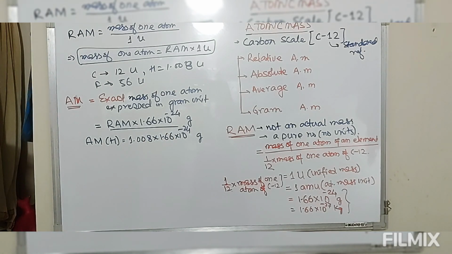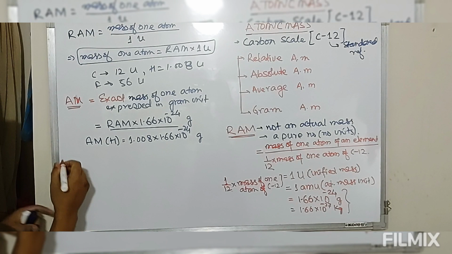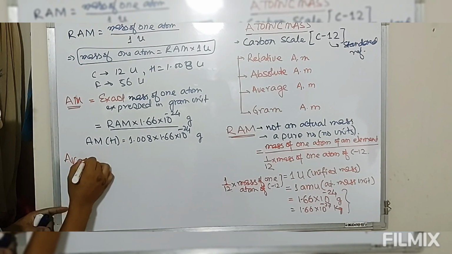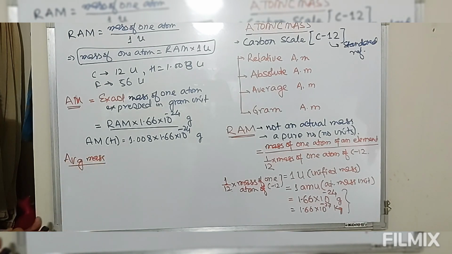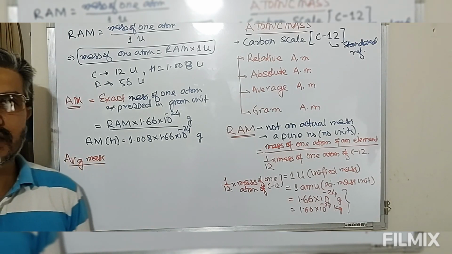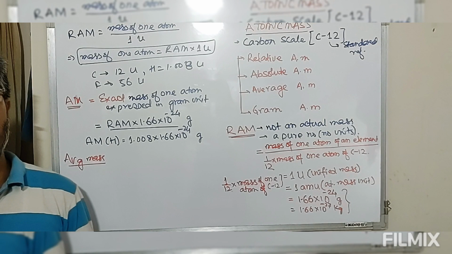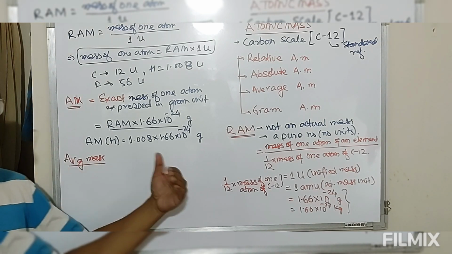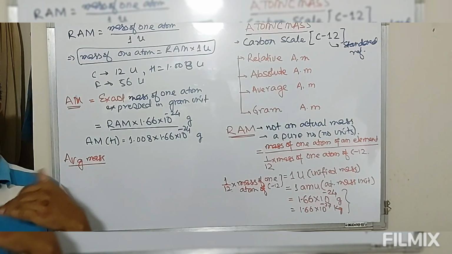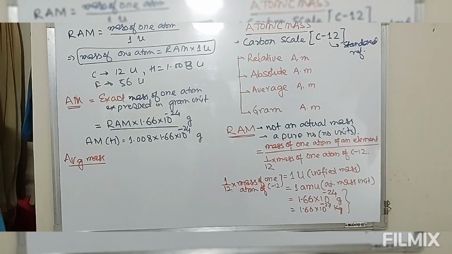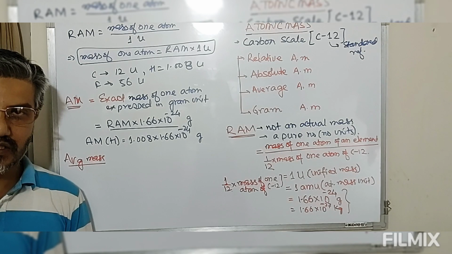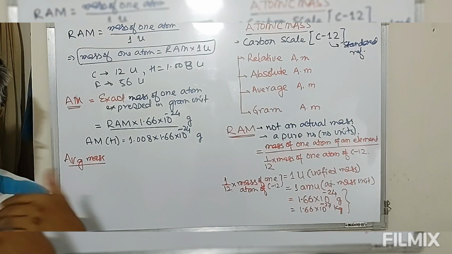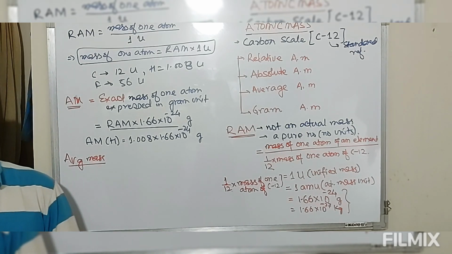Then we have average mass. Now the concept of average mass is used for isotopes. As we have in the periodic table, most of the elements have isotopic forms. These isotopic forms have different masses and their percentage availability is different.